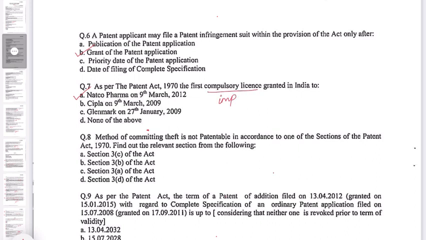Question number 8. Method of committing theft is not patentable in accordance with one of the sections of the Patent Act 1970. Find out the relevant section from the following: A, Section 3C; B, Section 3B; C, Section 3A; and D, Section 3D. So 3C is a mere discovery of a scientific principle. 3B is an invention that is contrary to public order or morality. Then 3A is an invention which is frivolous, and 3D is a mere discovery of a new form of a substance. So the correct option here is B, that is Section 3B.